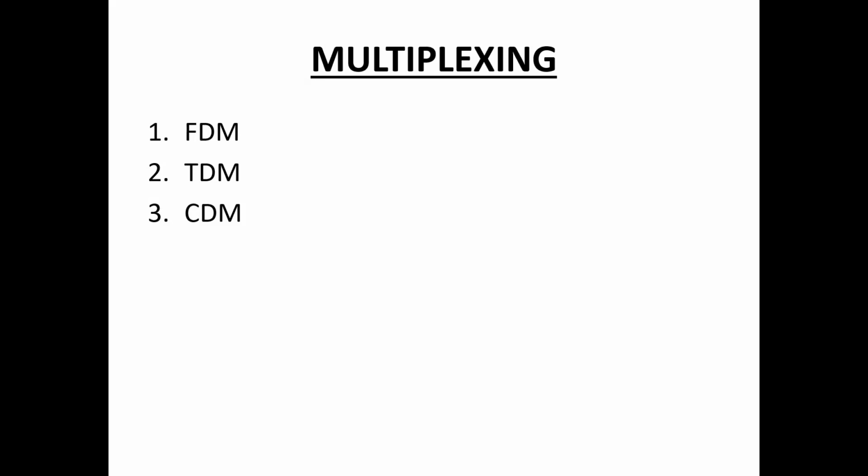Multiplexing is achieved by a device called a multiplexer that combines n input lines to generate a single output line.